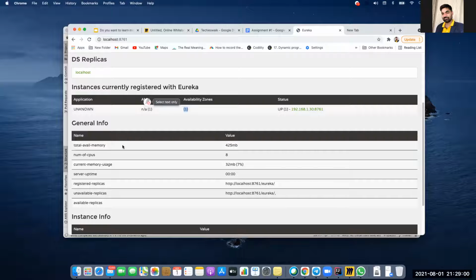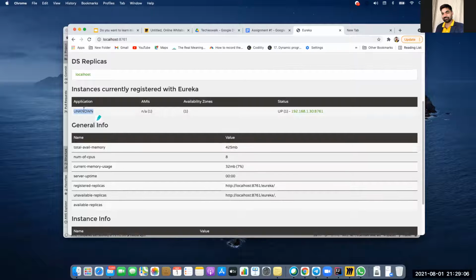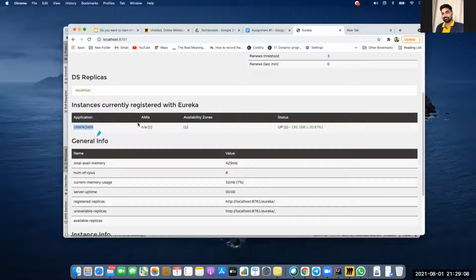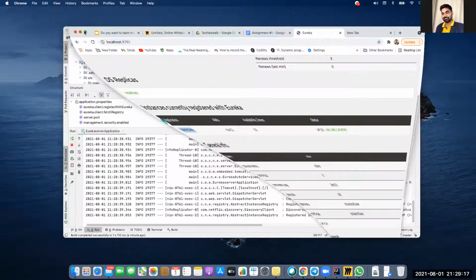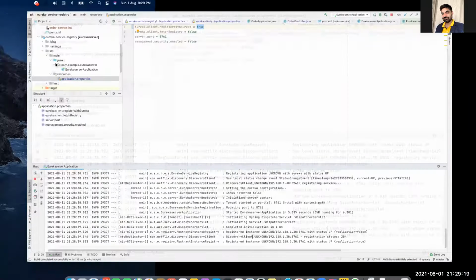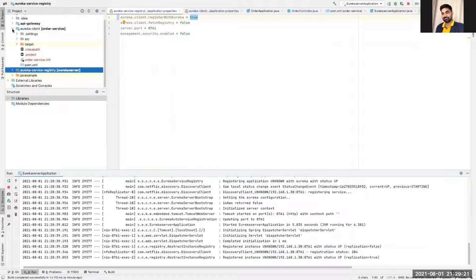Basically I'm registering my service registry itself as an application. I did not give any application name, that's why it's showing unknown. We can give the application name in the property file and show that. But don't worry, we will register another application, so that will show the proper name. So that's why I'm not worried right now. So that is clear, how to start your Eureka service registry.